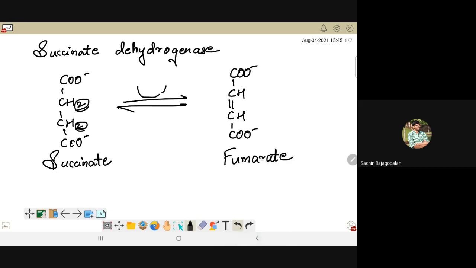The hydrogens that I have removed in this process are accepted not by NAD but by FAD, flavin adenine dinucleotide. This hydrogen acceptor is chosen on the basis of how much energy your electrons that are coming out of the substrate are carrying with them. If it is a high amount of energy, then FAD is not the choice. NAD will be the choice. But if the energy is comparatively low, then FAD will accept it and will get converted into FADH. Flavin adenine dinucleotide is the full form of FAD.